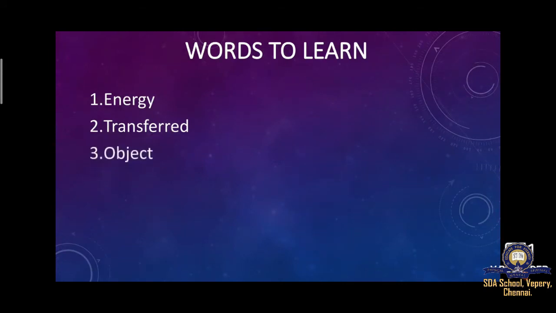And the third word is object. O-B-J-E-C-T. Object. O-B-J-E-C-T. Object. Close your eyes and tell me the spelling of object. O-B-J-E-C-T. Object.